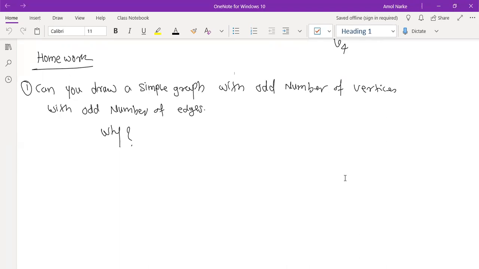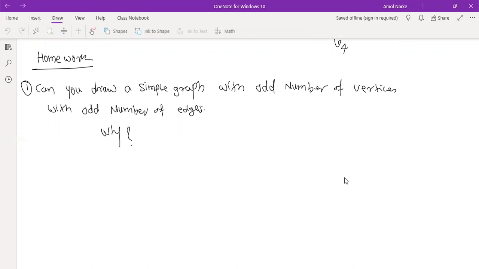And the same with three odd vertices. For any odd number of vertices, the same case will happen. So you cannot draw or find an odd number of vertices with an odd number of edges in a simple graph. So this is not possible.